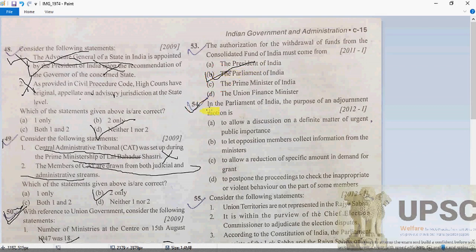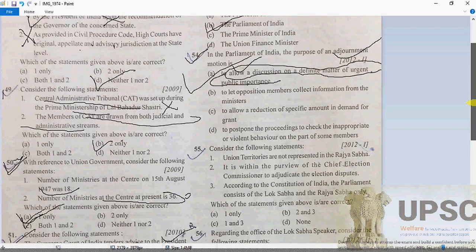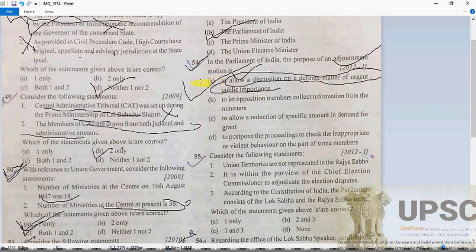Now 54. See, in the Parliament of India, the purpose of the adjournment motion is, which one is going to be here? The correct option for 54 is to allow a discussion on a definite matter of urgent public importance. Definitely, as we know, it is a motion on a matter of public importance to be taken up urgently. So A is going to be the correct answer.